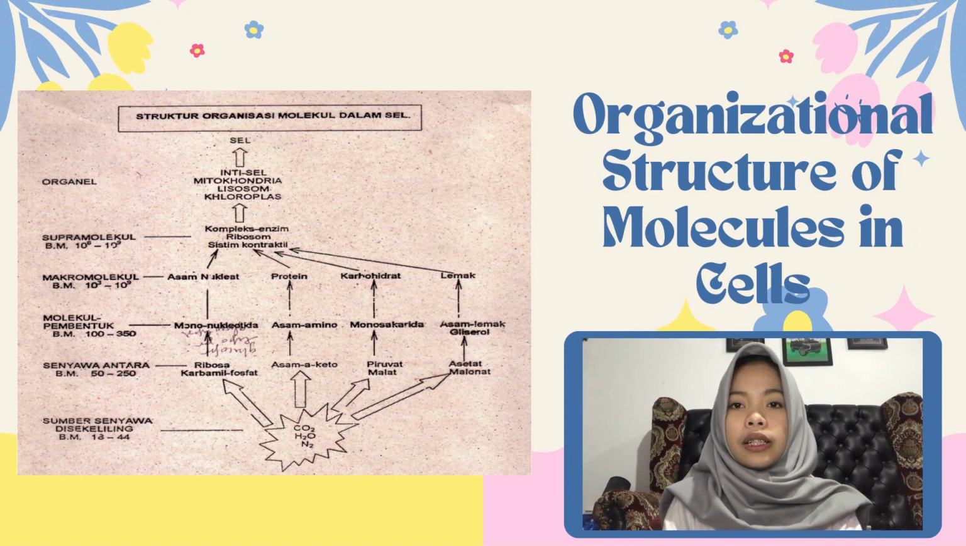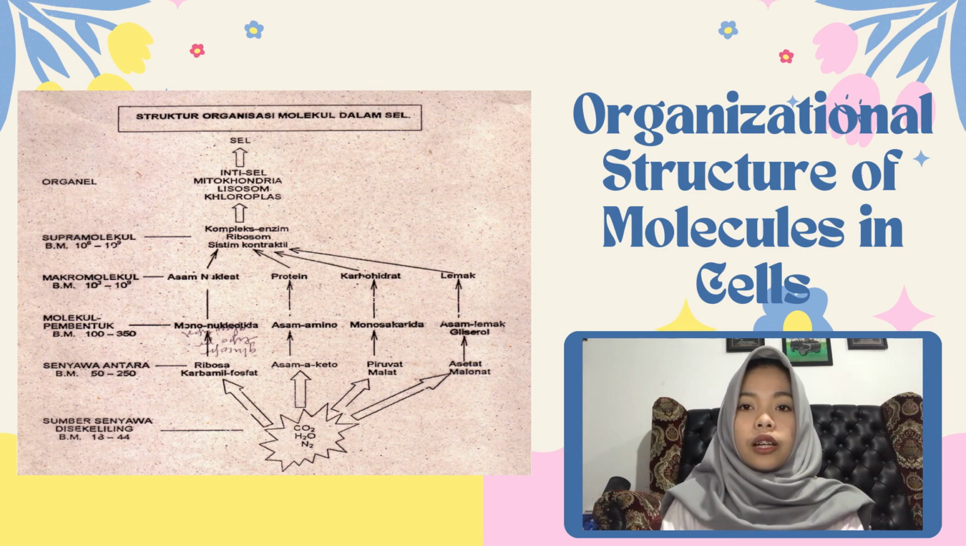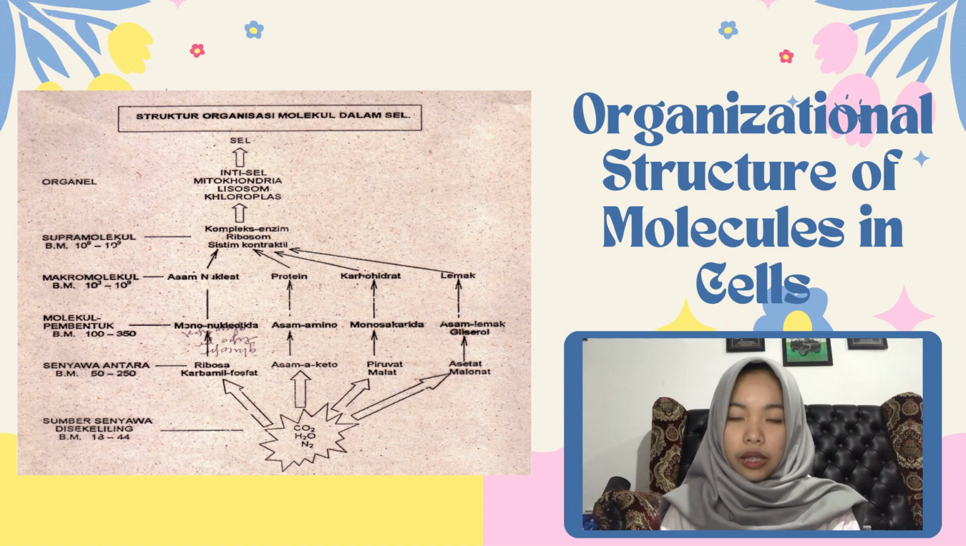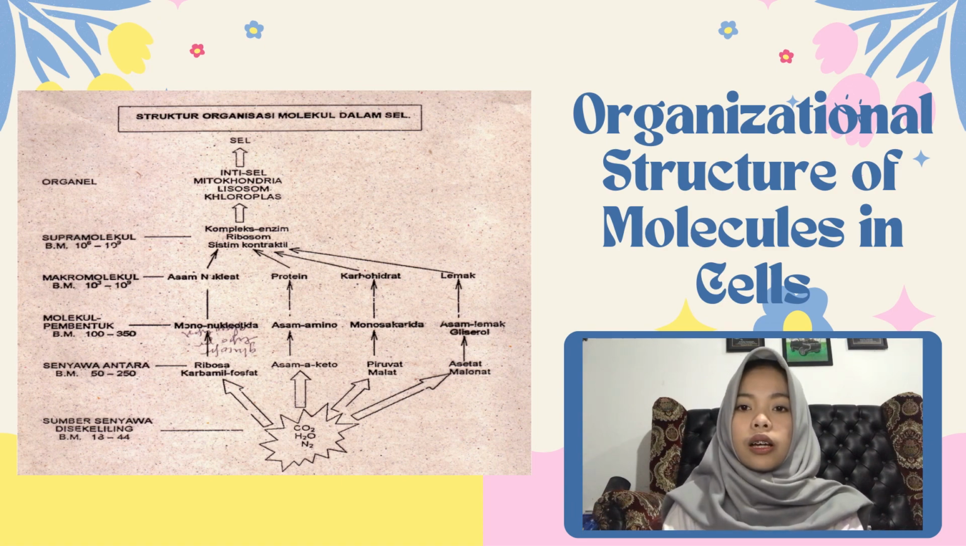Next, the organizational structure of molecules in cells. Cells have smaller molecules such as carbon dioxide, hydrogen, and nitrogen, which are sources of non-biological compounds that exist in the environment both inside and outside the body. The compounds in the body will react to form larger compounds called intermediate compounds. Intermediate compounds are pre-substances of the forming molecules. Intermediate compounds include ribose, carbamoyl phosphate, and ketoacids such as pyruvate, malate, acetate, and malonate.